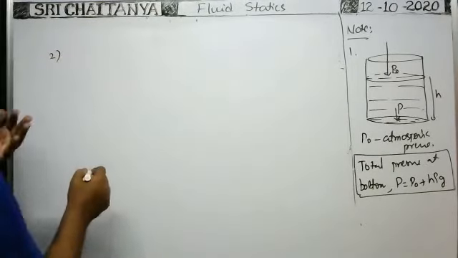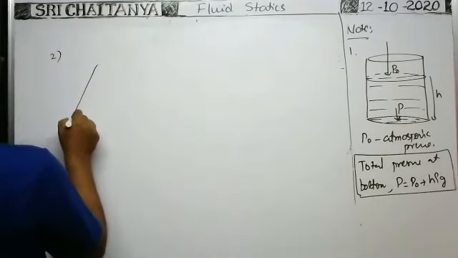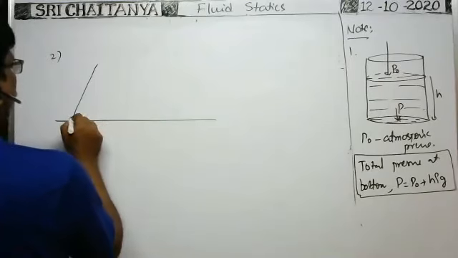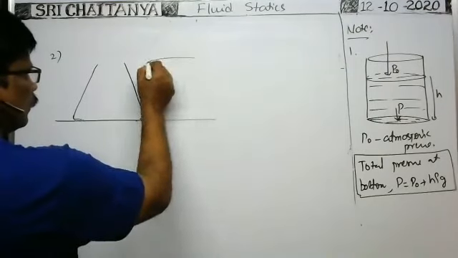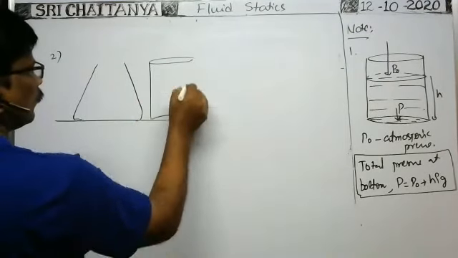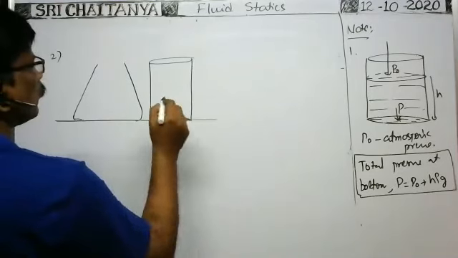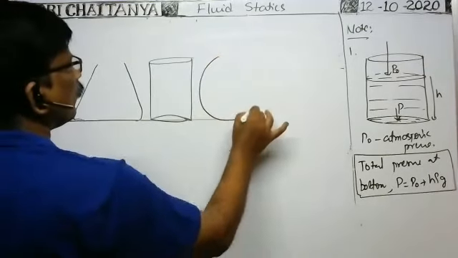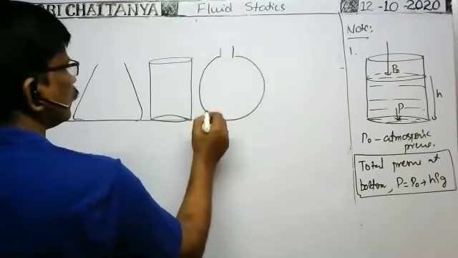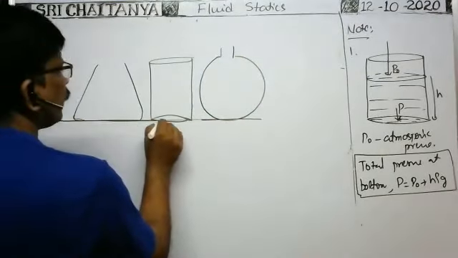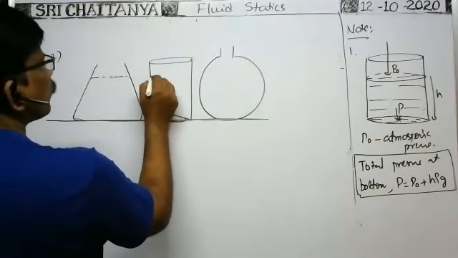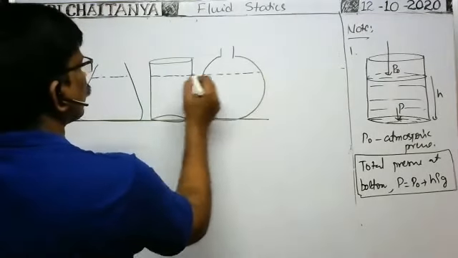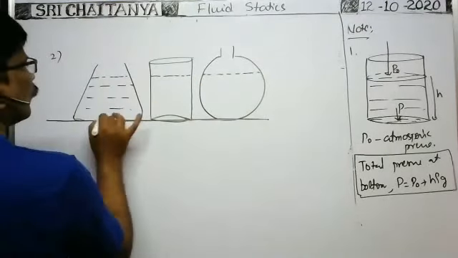Note 2. Suppose there are different vessels we have taken, of different shapes. In all vessels having different shapes, they are filled with the same liquid up to the same height, H.